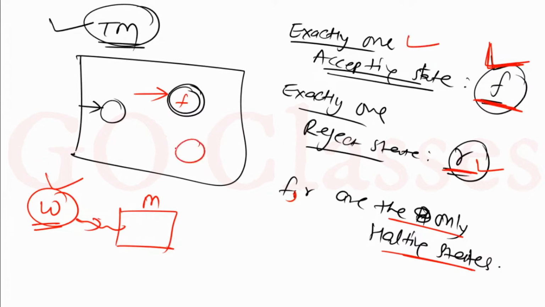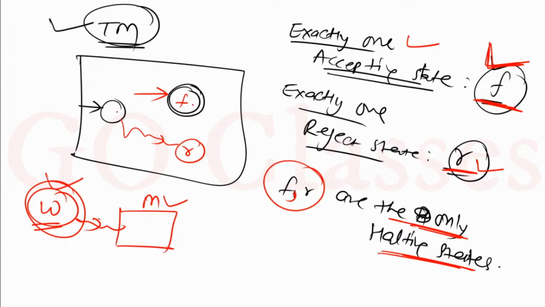Now similarly we have a reject state. When this Turing machine is running on w, as soon as we enter into state r, we will immediately halt and say no. And let's assume this Turing machine M is never reaching either f or r, then we will say that the Turing machine is looping. It means f and r are the only halting states.